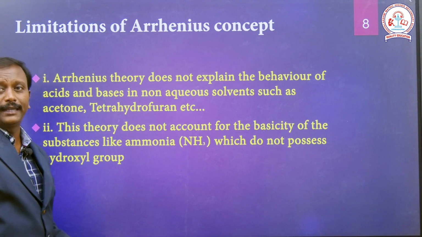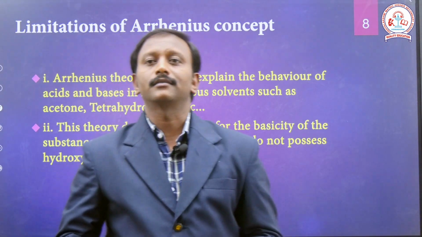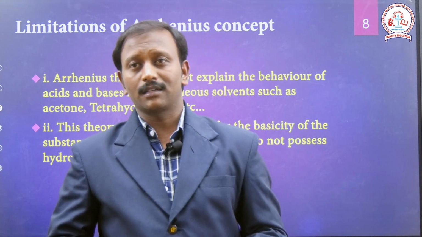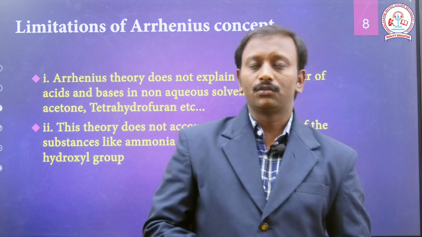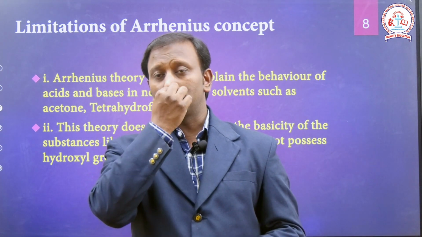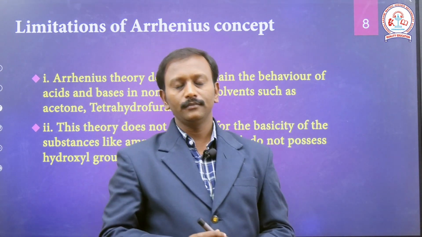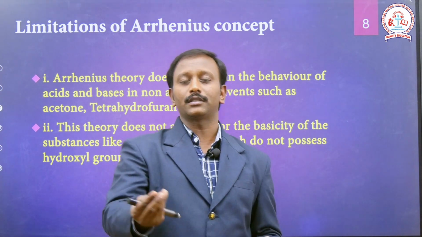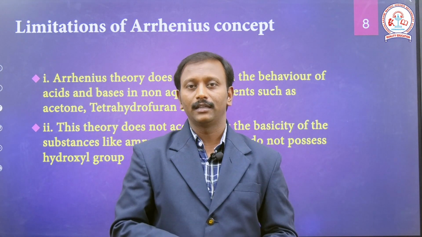Okay, the limitation, I mean the failure, of the Arrhenius concept. The Arrhenius concept deals with the dissociation of electrolytes or salts in water. When an electrolyte is dissolved in water, it produces ions like H3O plus and OH minus.